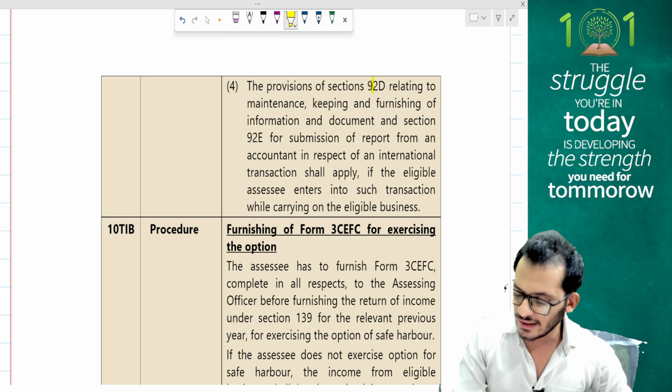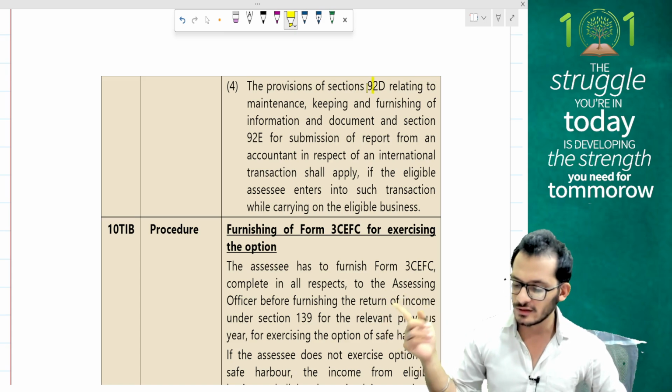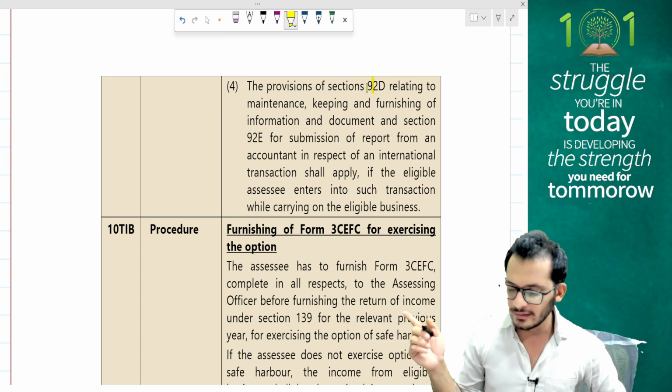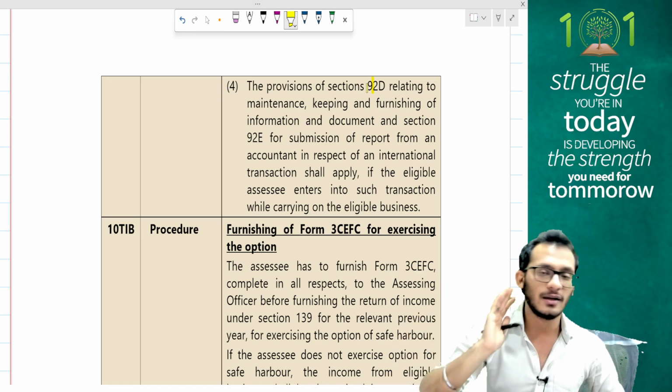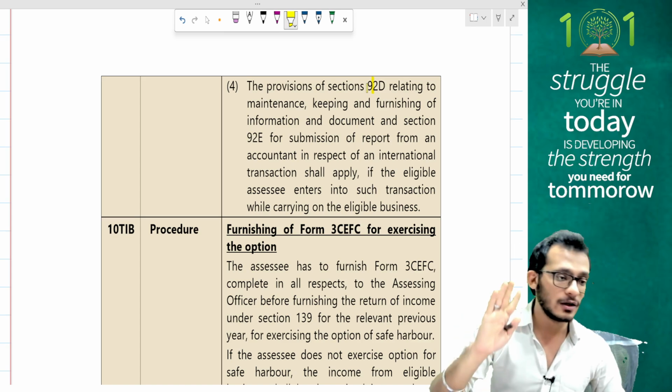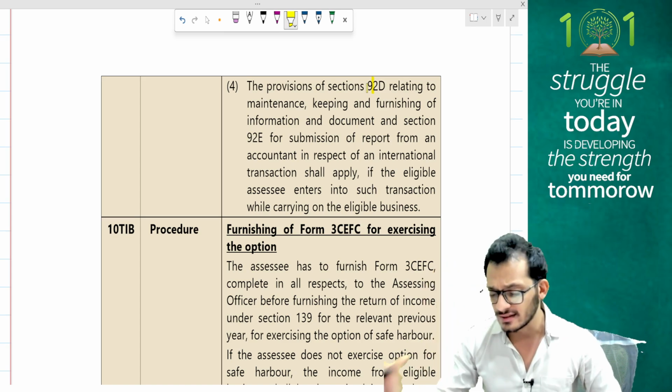The provisions of section 92D relating to maintenance and keeping of books of accounts and everything shall apply if the eligible assessee enters into such transaction while carrying on eligible business. You will have to get a transfer pricing report done, maintain your books of accounts, and everything has to be done properly as per the same transfer pricing policies.